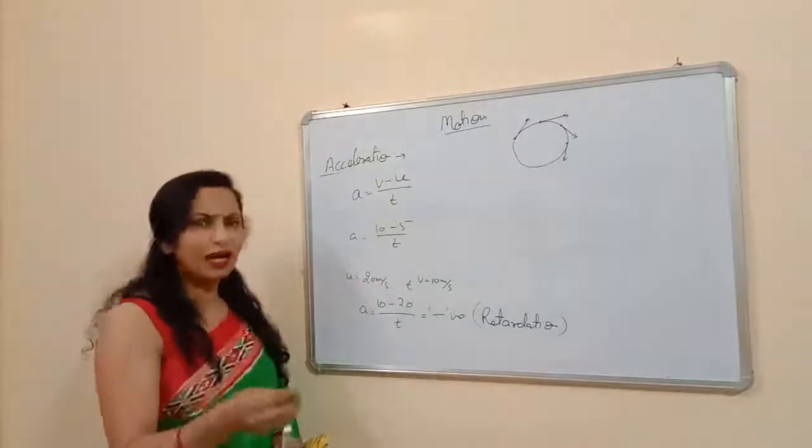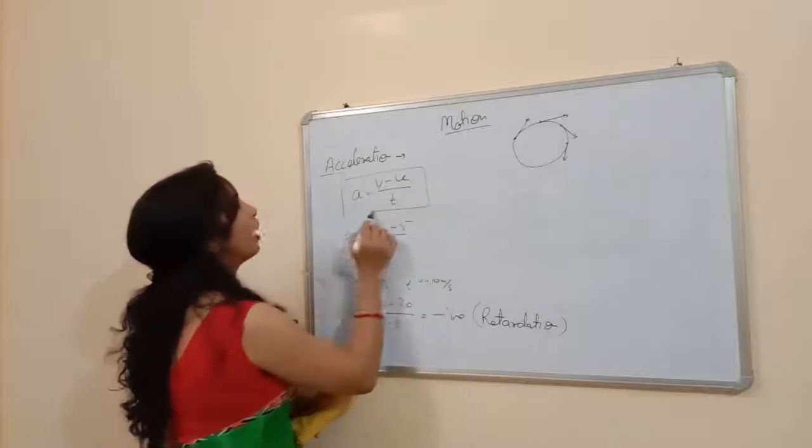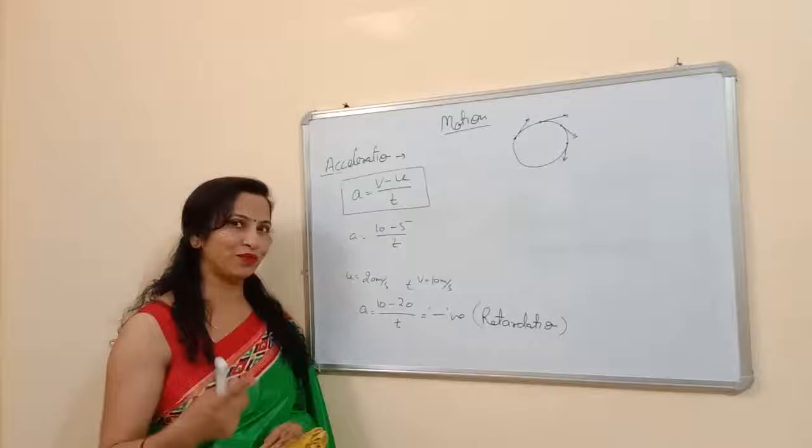Now there are some numericals based on the simple formula, that is a is equal to v minus u upon t. I am going to explain to you some numericals based on acceleration, and then I will give you this part in your homework.